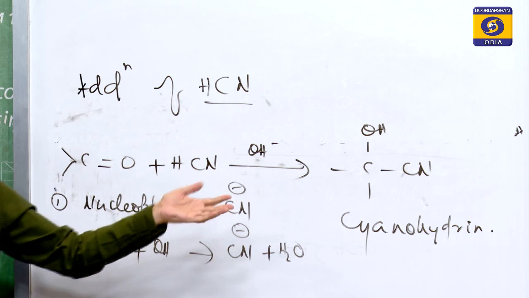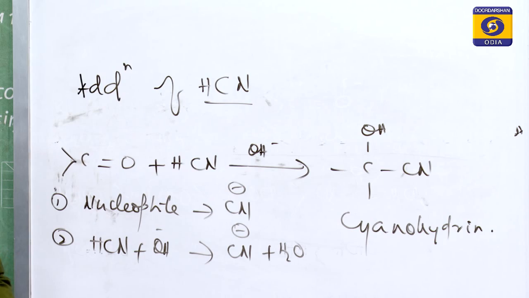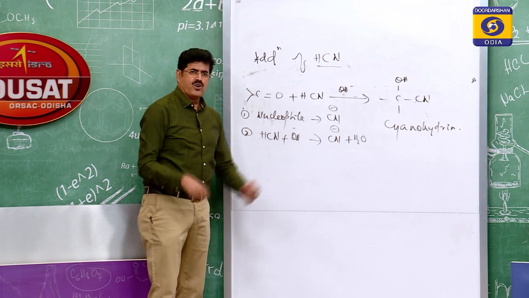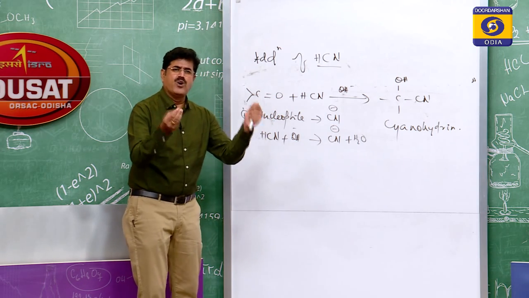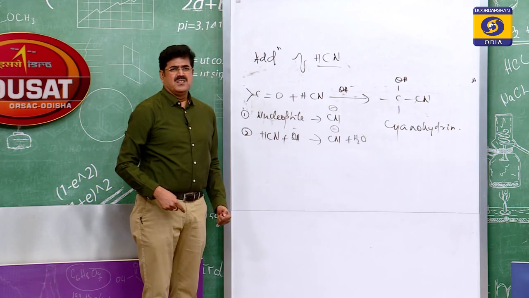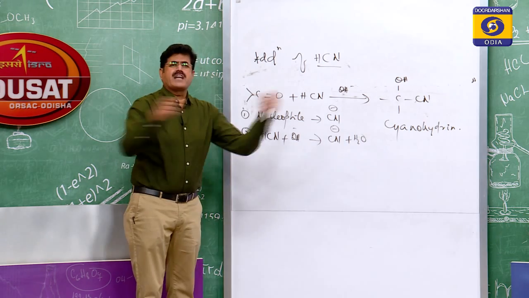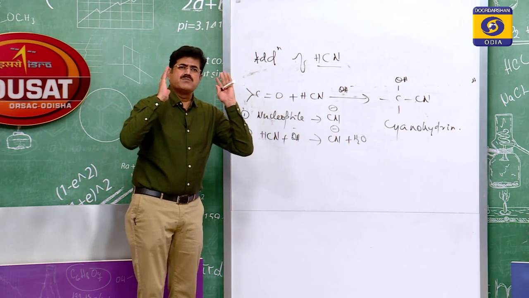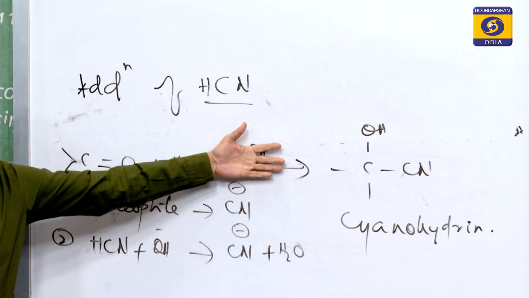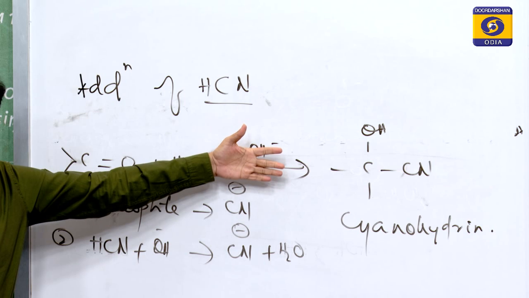No, HCN cannot furnish CN minus to a larger extent, because HCN is a very weak acid. So the concentration of CN minus is very low as it ionizes to a smaller extent. It can't ionize to a greater extent. That is why the reaction is catalyzed by a base, weakly basic medium.